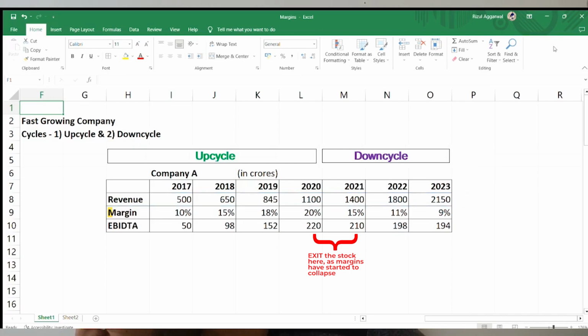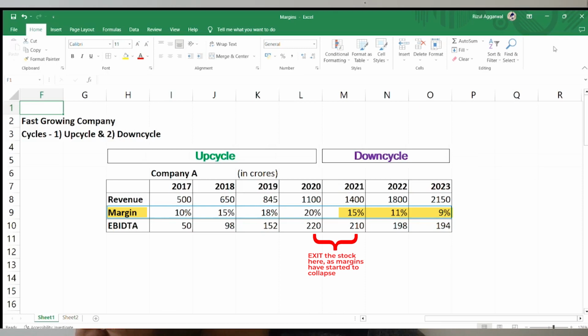And as you can see, the margin of the company started at 10%, then increased to 15%, then to 18%, and then to 20%. So this is a commoditized business, and you can see the margins have peaked in year 2020, right? After that the margins have been on a declining path, right?